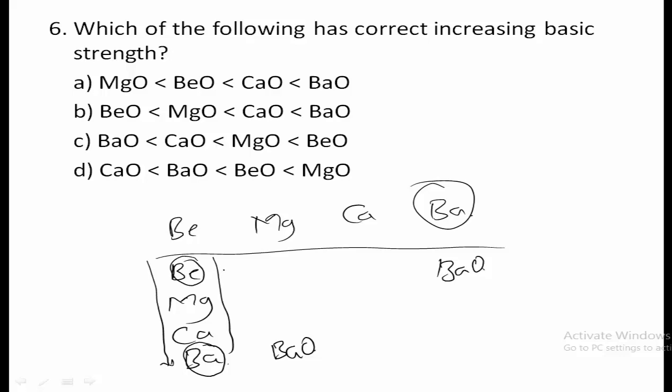less basic nature. So therefore if we arrange the basic strength of oxides, beryllium oxide is less basic than magnesium oxide, and it is less basic than calcium oxide, and it is less basic than barium oxide. So therefore among the given options, option B is the correct one.